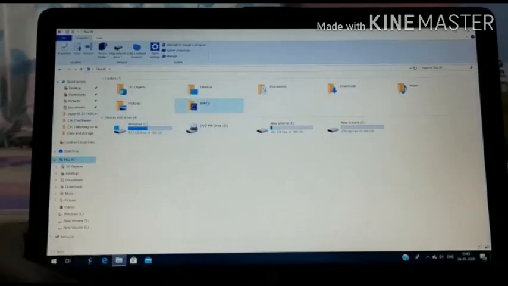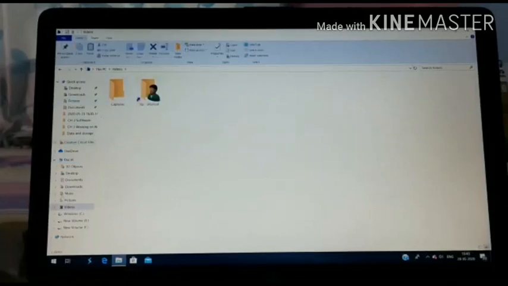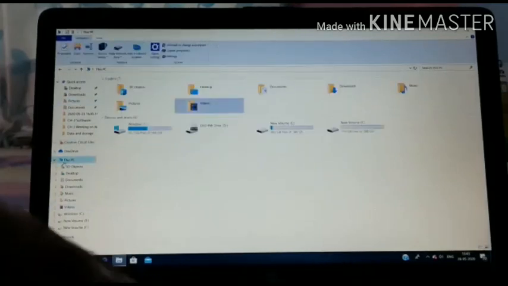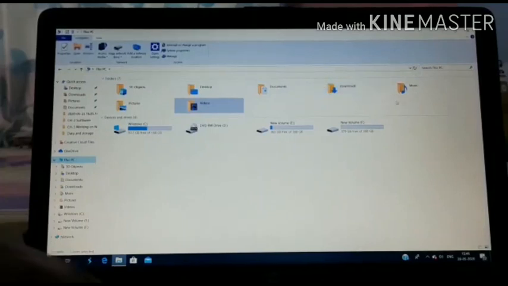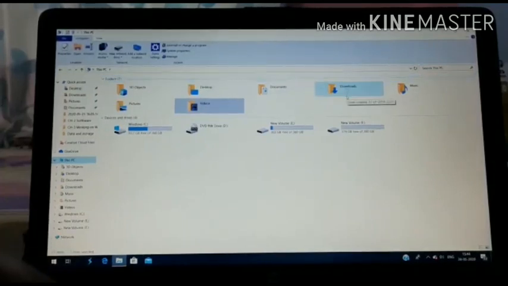you know that you have kept your file in This PC in some of the folders. There are a number of folders kept over there: 3D Objects, Desktop, Documents, Downloads, Music. But you don't know where you have kept your file. So what will you do?